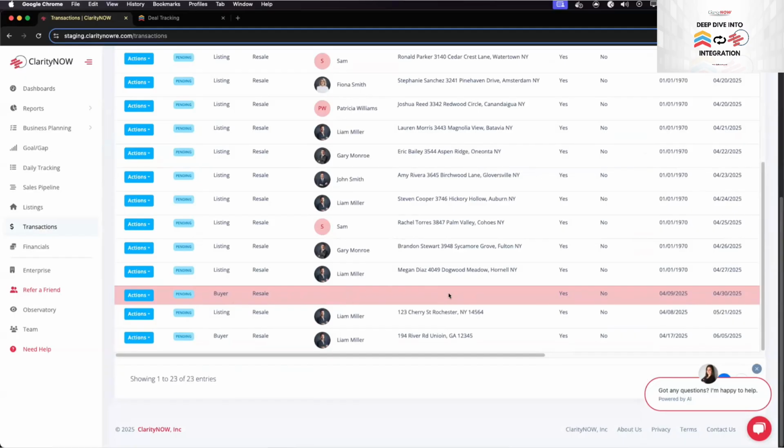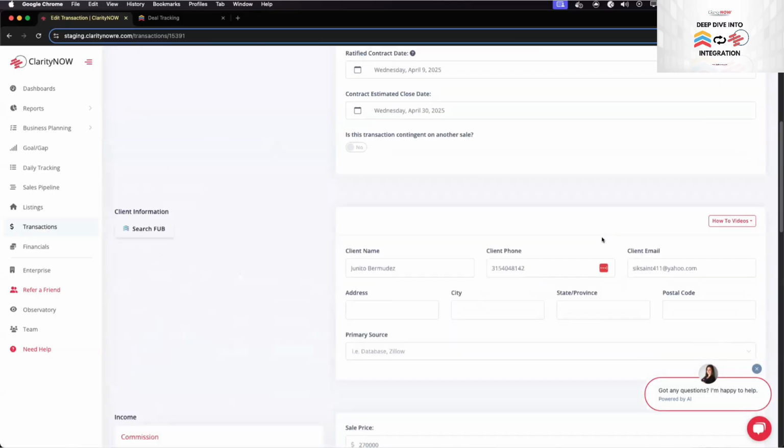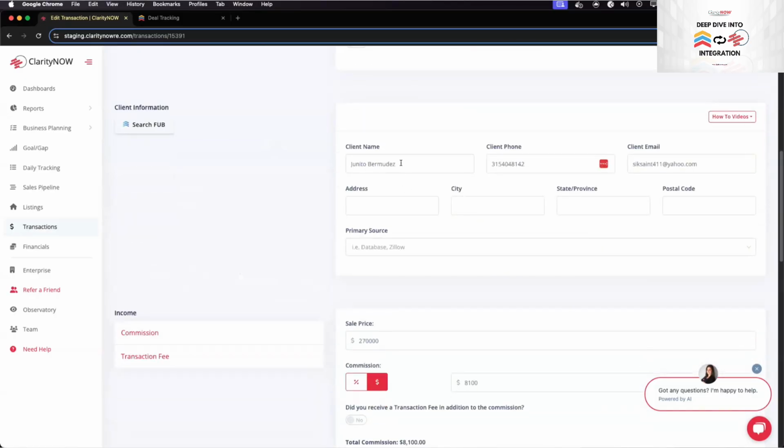So you'll see there's some missing information here, which you will obviously go in and edit the transaction and pull in that information. You'll see there's a client name, information, and then the address. The reason we don't pull over the address is because in Follow Up Boss, a contact can have multiple addresses. So our system would not be able to know, based on a deal, which address to put into the system. So that's one of the things you have to do manually.